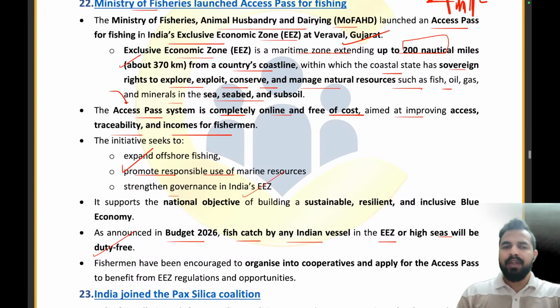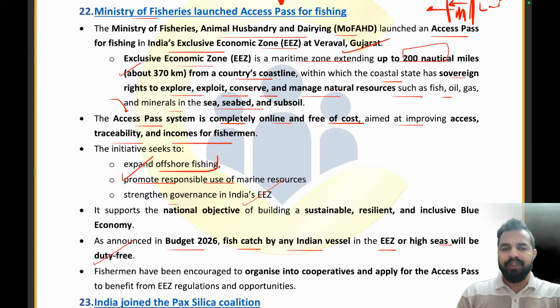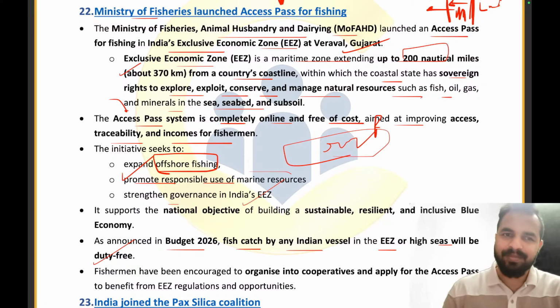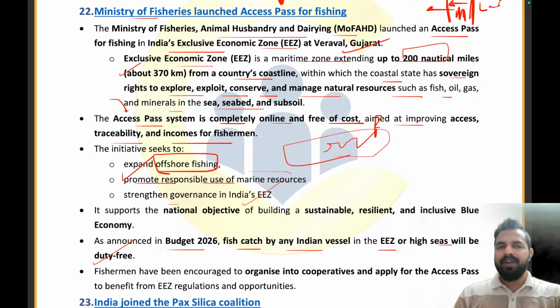So guys, right now here we are talking about the offshore fishing. Earlier we talked about the offshore wind task force. Can anybody tell me with which country India has created the offshore wind task force? Let me see who will give me the right answer. So what is the name of that country with which we have come up with this initiative? That is the United Kingdom. Absolutely right. So now, my dear friends, I believe this article is quite clear to every one of you.